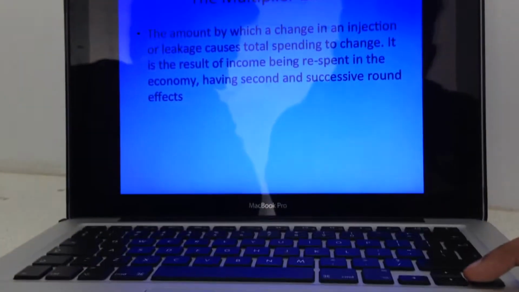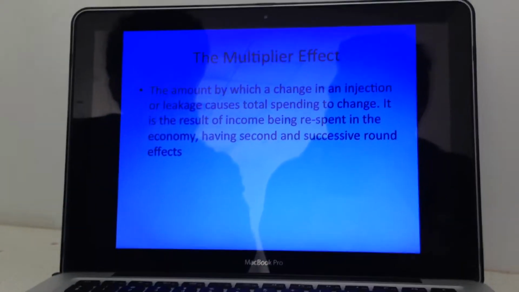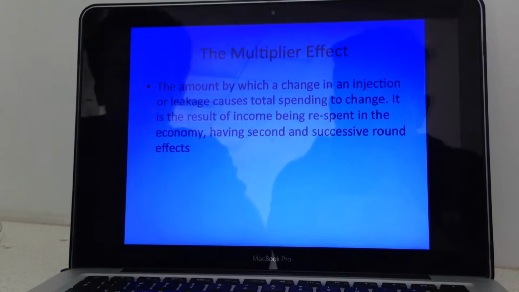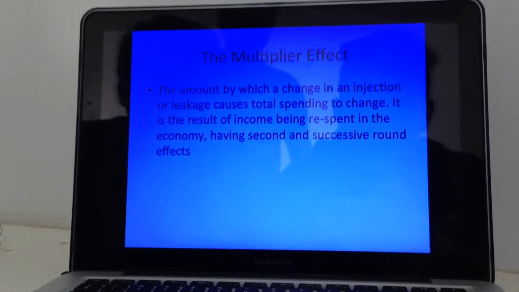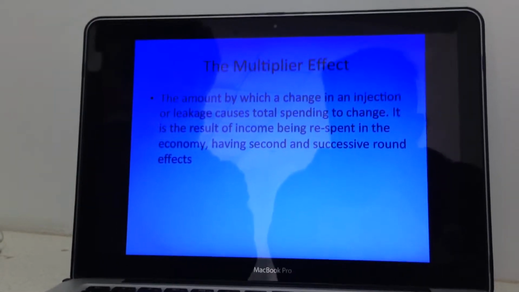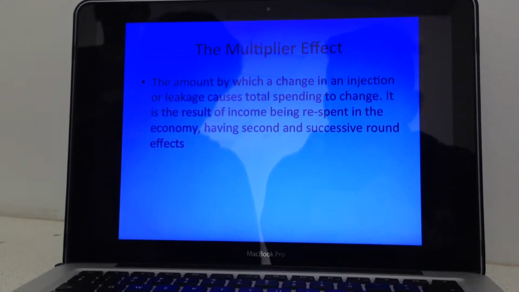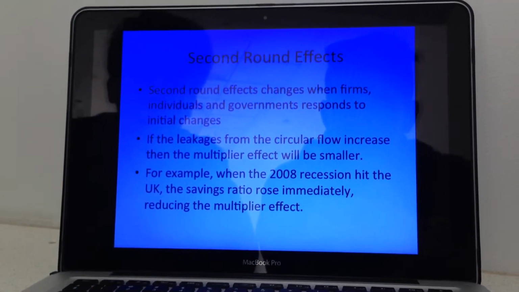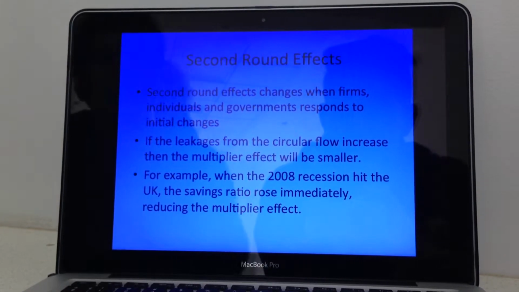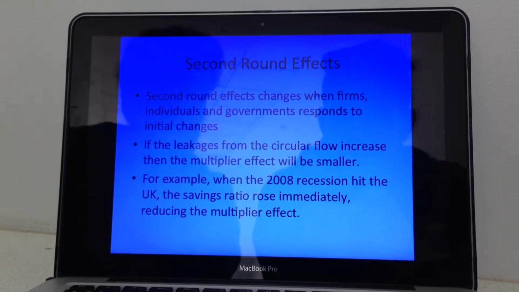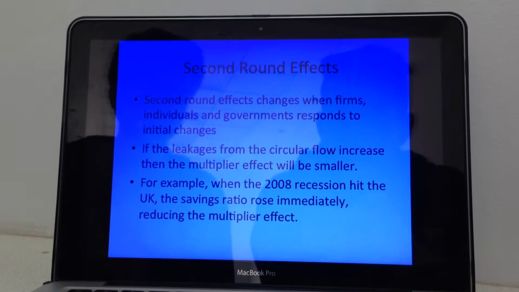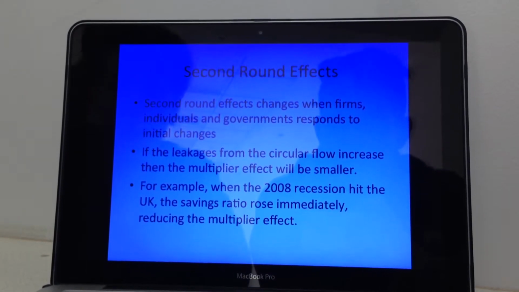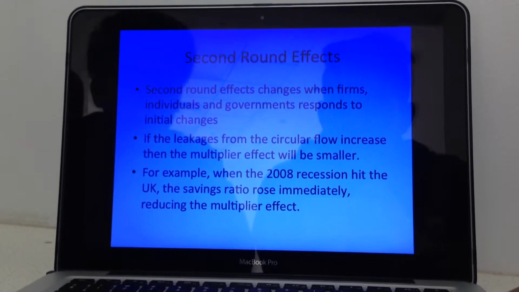Now, the multiplier effect is the amount by which a change in an injection or leakage causes total spending to change. It's the result of income being respent in the economy, having second and successive round effects. Second round effects are the changes when firms, individuals, and governments respond to initial changes. If the leakages from the circular flow increase, then the multiplier effect will be smaller.